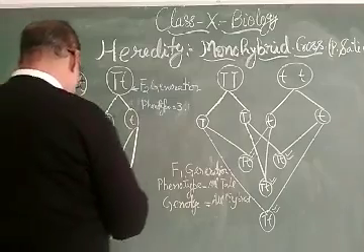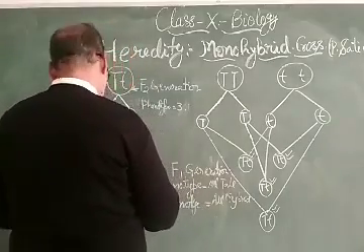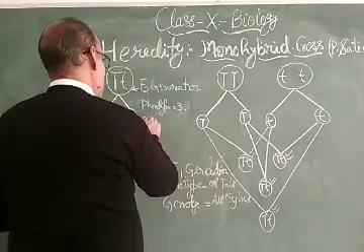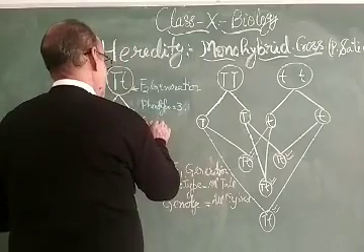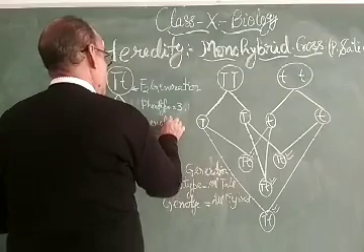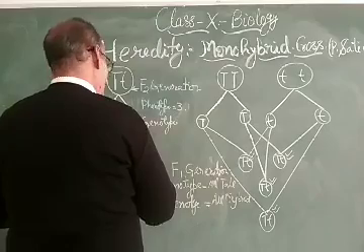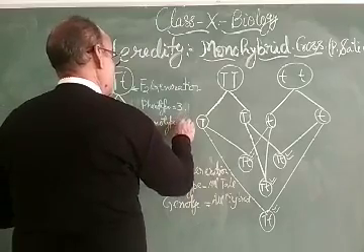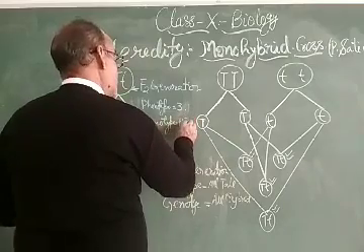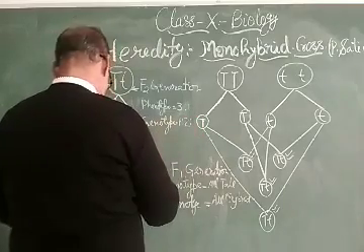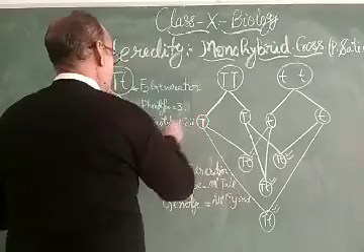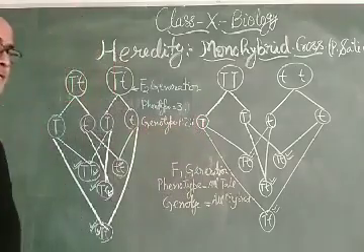So phenotype is 3:1. Then come to the genotype. Genotypic ratio will be 1:2:1. That is in F2 generation.